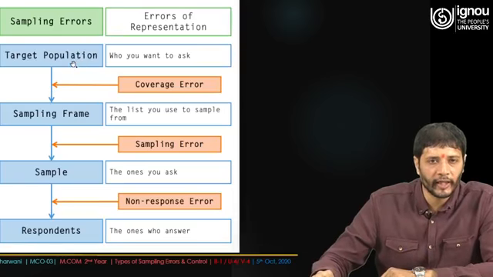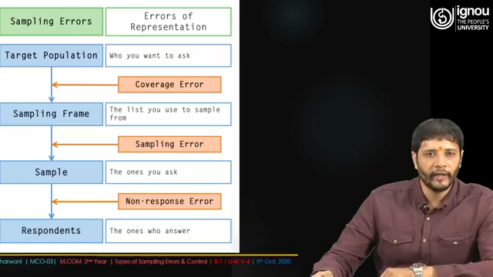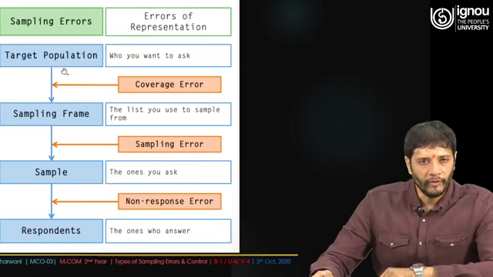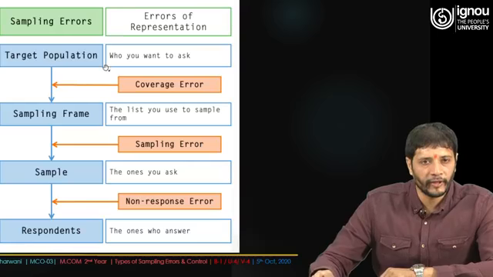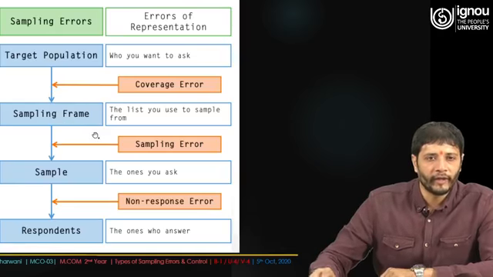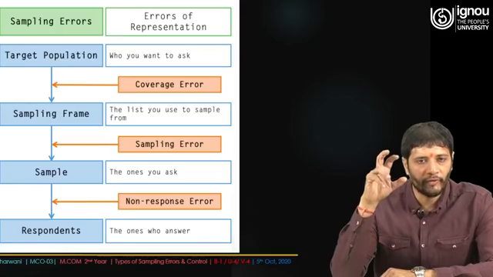We see what exactly the target population is, who you want to ask. And it's not that once you earmark the population or universe, you just concentrate on that. Now the coverage error is there. We have seen in our previous slide how the sampling frame works, because after targeting the population, the first thing that comes up is making the framework, and you confine yourself to this particular domain.